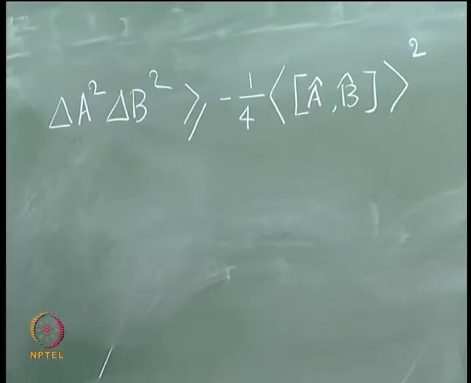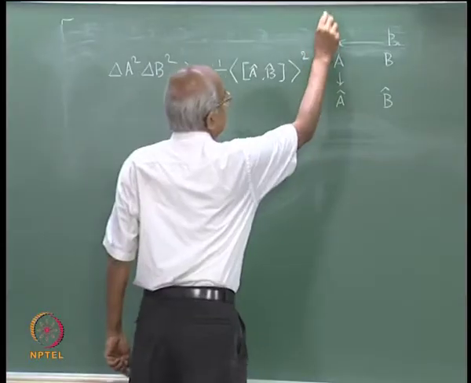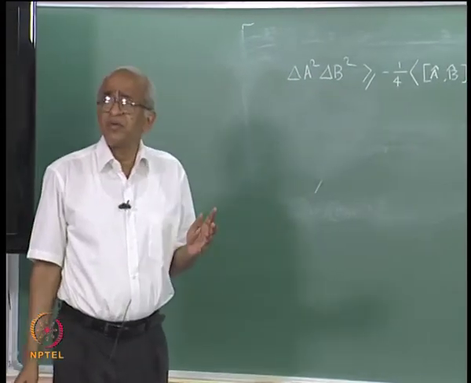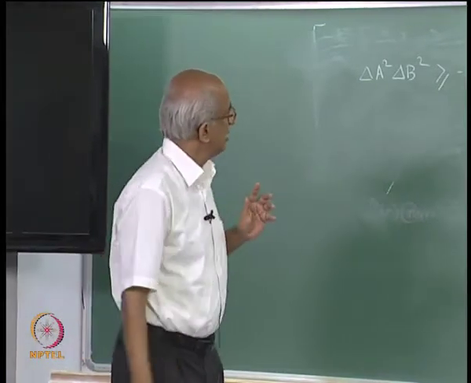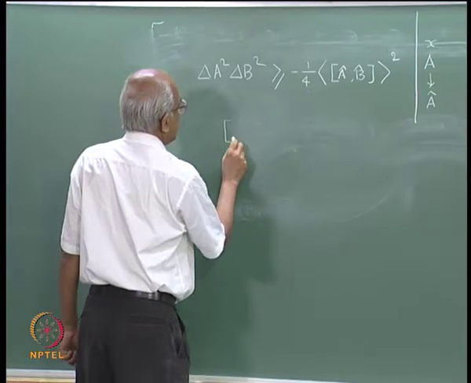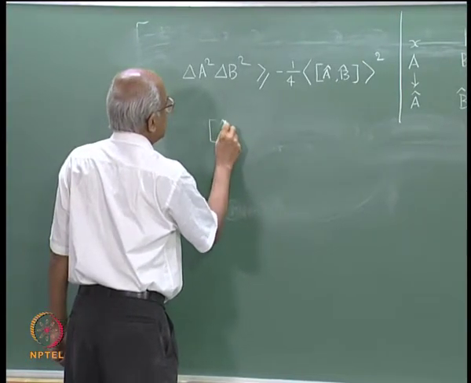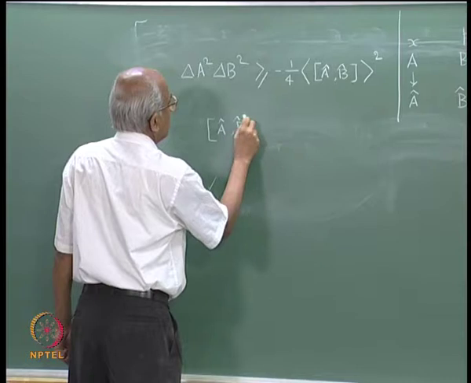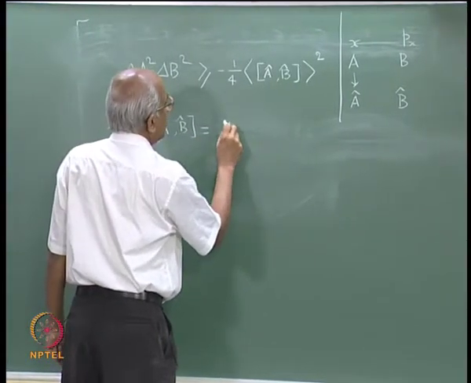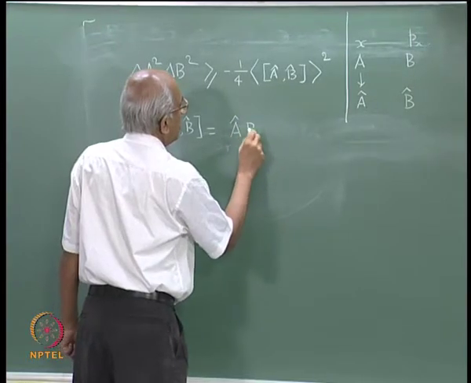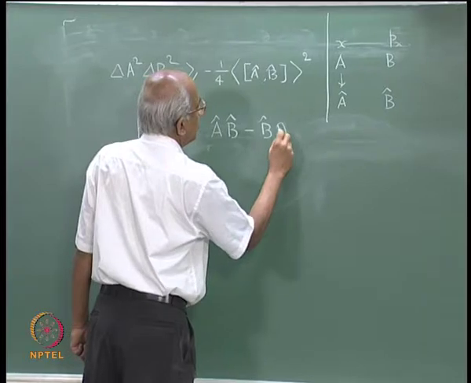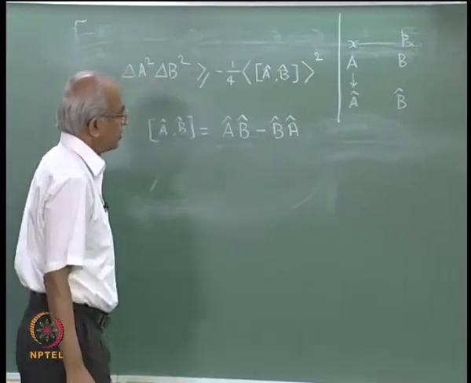Now, this of course requires explanation. What do I mean by the commutator of A and B? Let me first define the commutator. When I write two operators A and B within such a square bracket, this means that I am thinking of A B minus B A, okay.